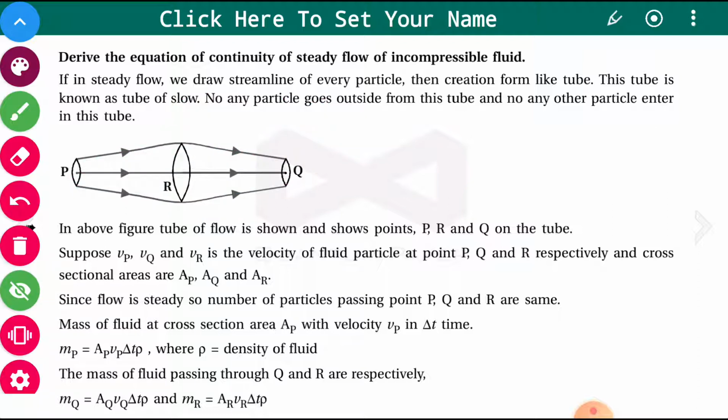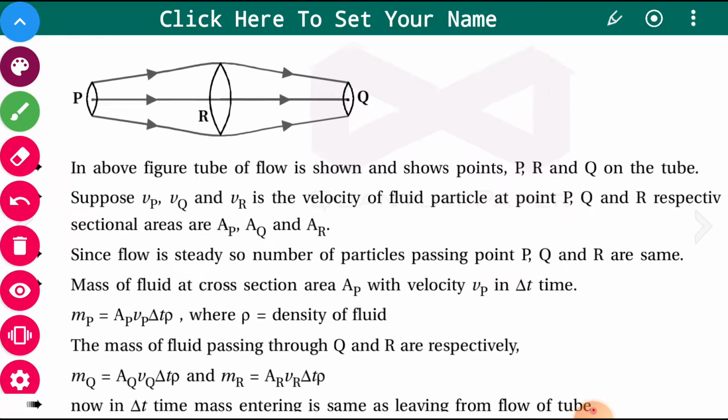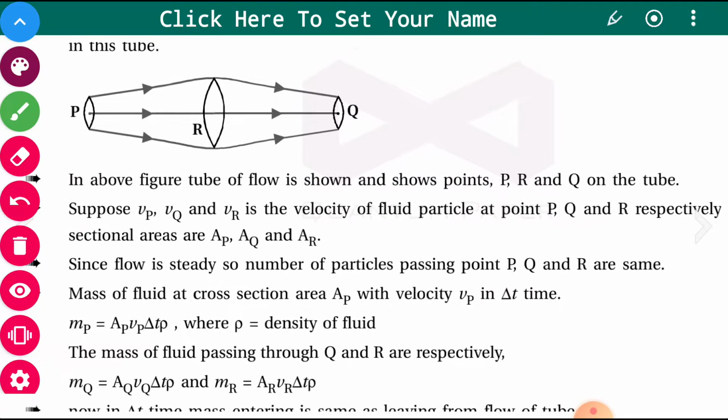No particle goes outside from this tube and no other particle enters this tube. Now this figure is given. The tube of flow is shown, and there are points P, R and Q in the tube of flow. Let us consider that the velocities of the different particles at these points are Vp, Vq and Vr.